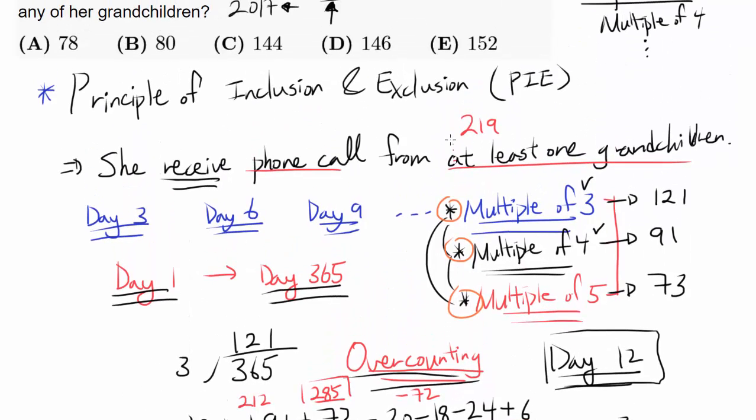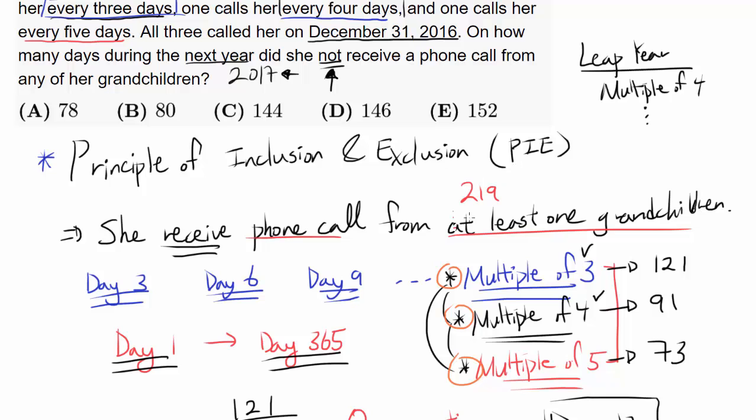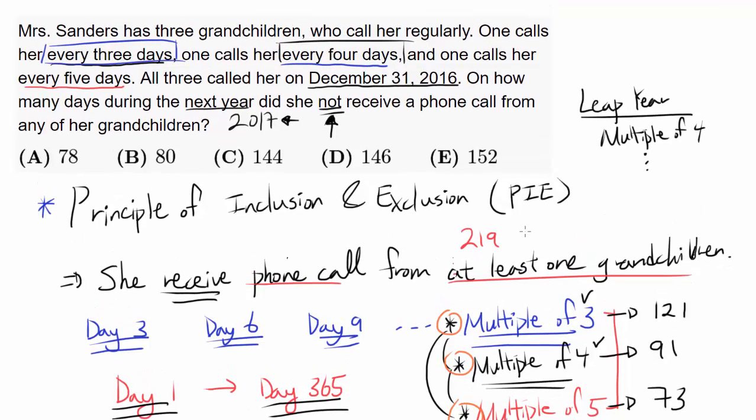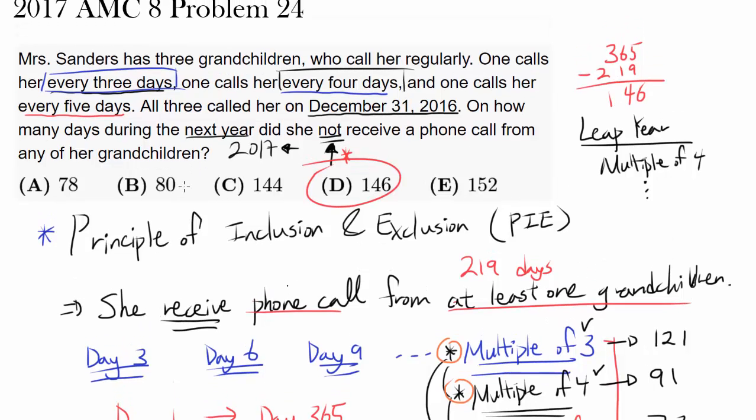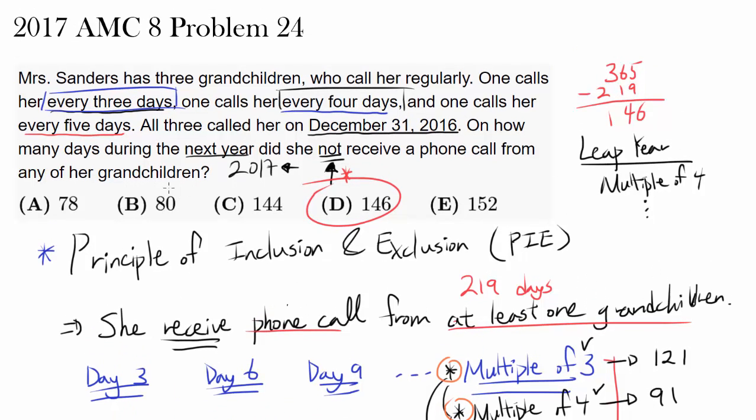She is receiving at least one call from her grandchildren. Okay, so we know there are 219 days she is receiving a phone call, but we wish to find the number of days that she is not receiving a phone call. So simply we want to subtract it from 365, and that should get us 146, or D, as our final answer.